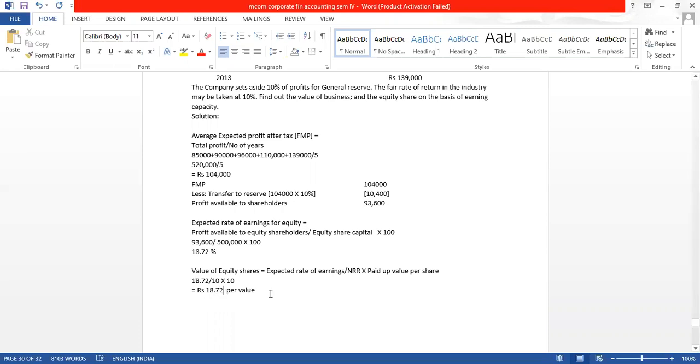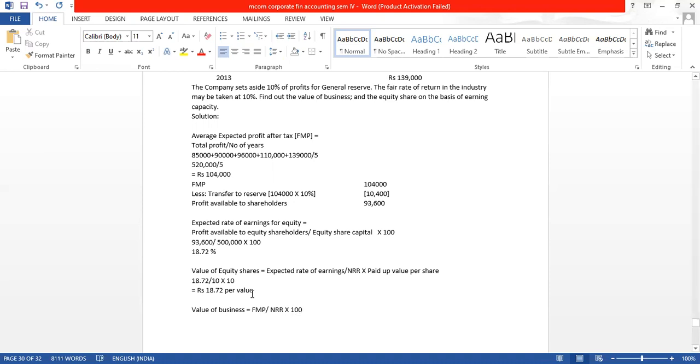One more thing they have asked us. We have found out the value of equity share, but they have also asked us the value of business. So value of business under yield method is what? It is FMP divide by NRR into 100.